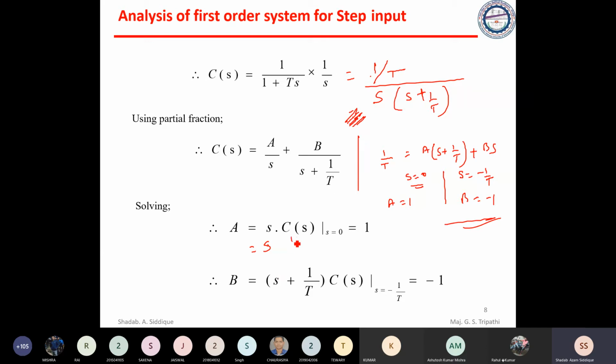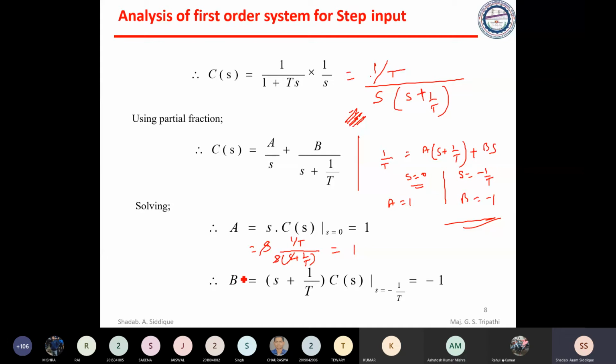C of s is 1 by T divided by s into s plus 1 by T. I just substitute s equal to 0. So this term gets cancelled, and this term is also 0. So we'll get 1 by t divided by 1 by t, which is equal to 1.